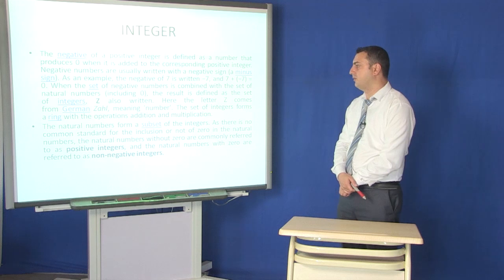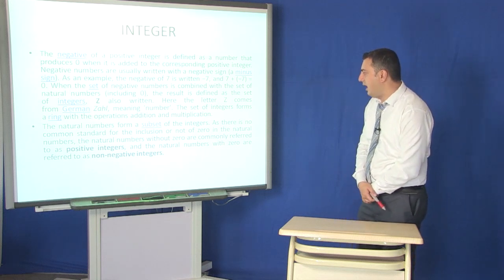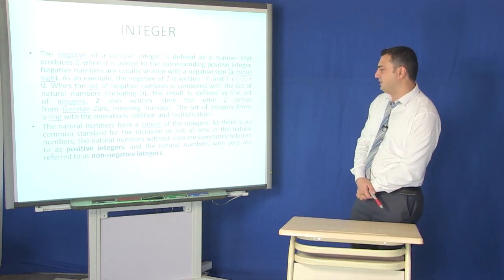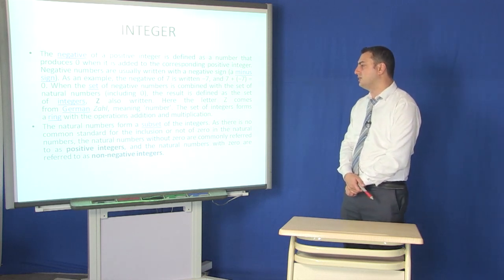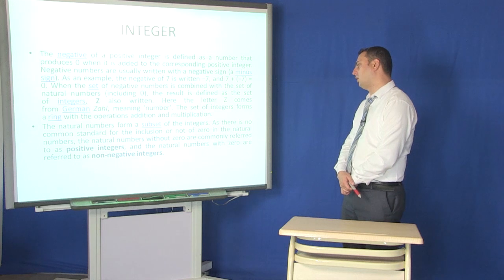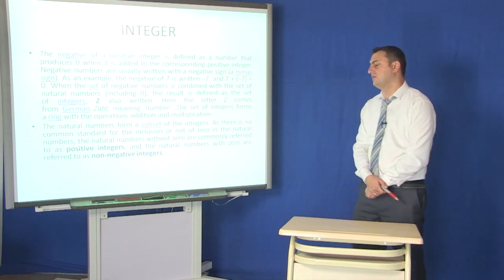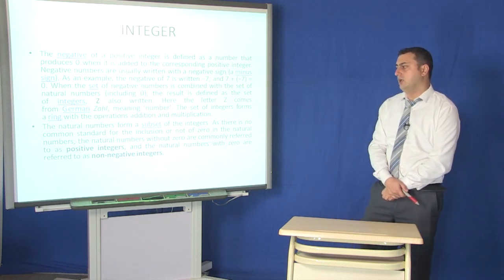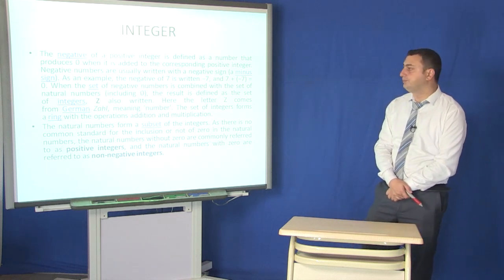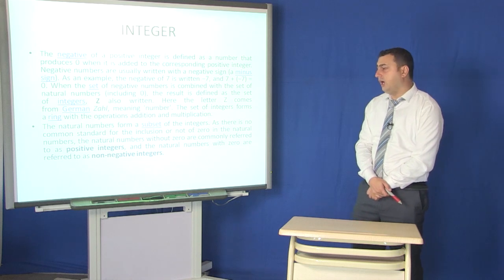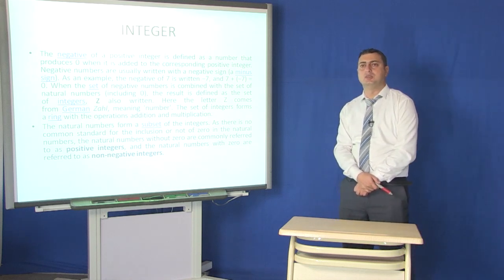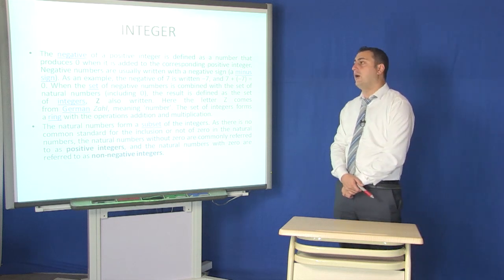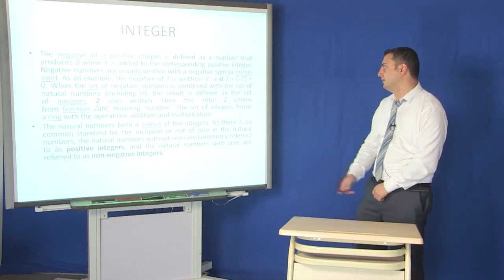The natural numbers form a subset of the integers, as there is no common standard for the inclusion or not of 0 in the natural numbers. The natural numbers without 0 are commonly referred to as positive integers, and the natural numbers with 0 are referred to as non-negative integers. And I'm sure that I could give you general information about integers in these lessons.